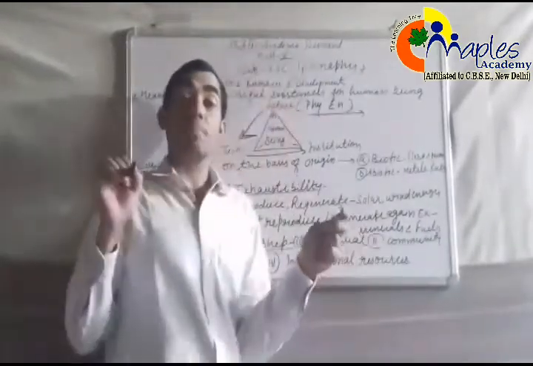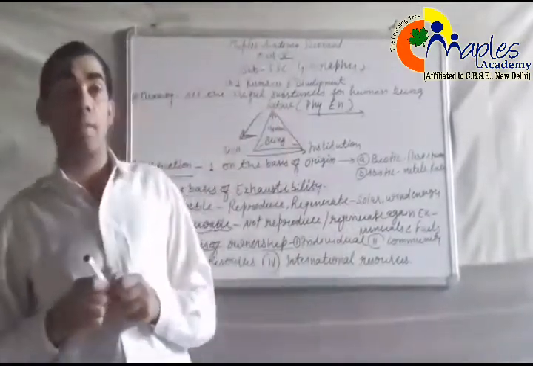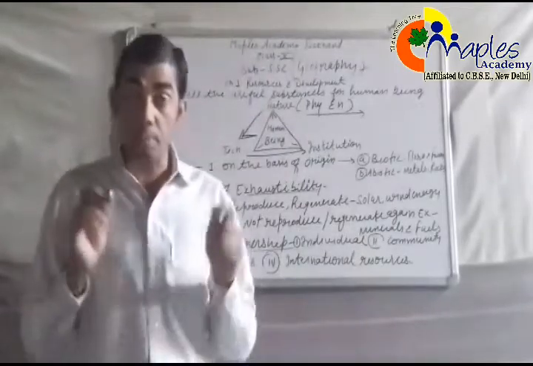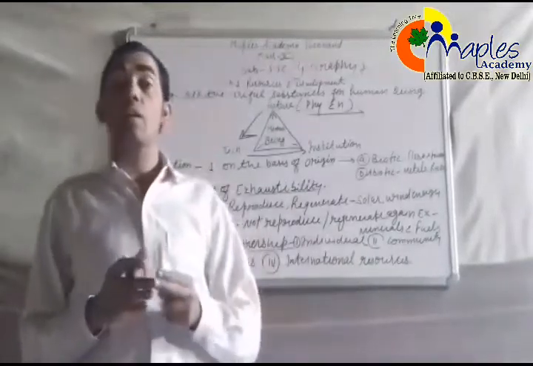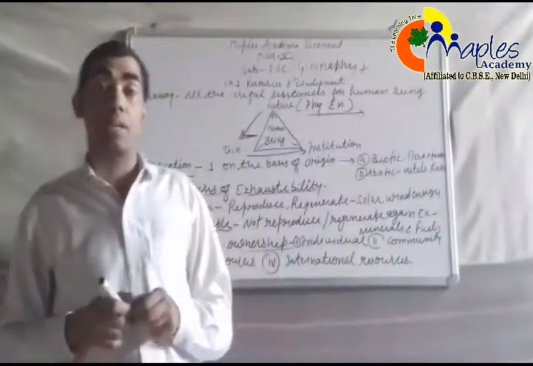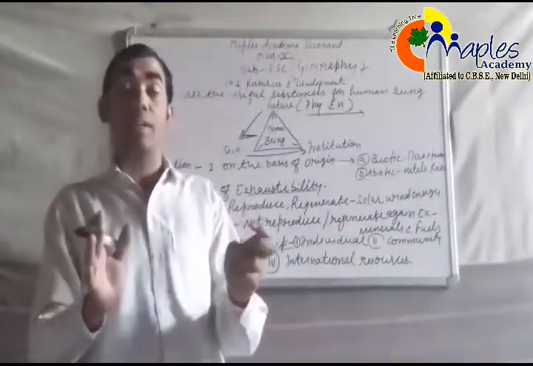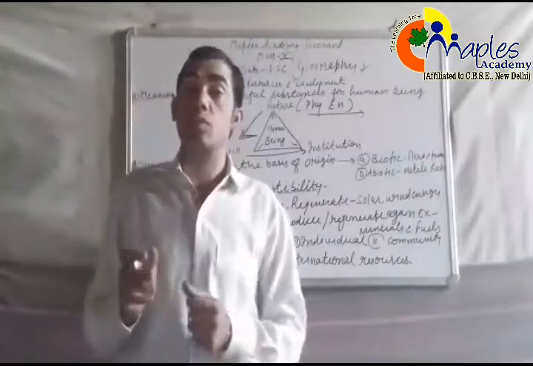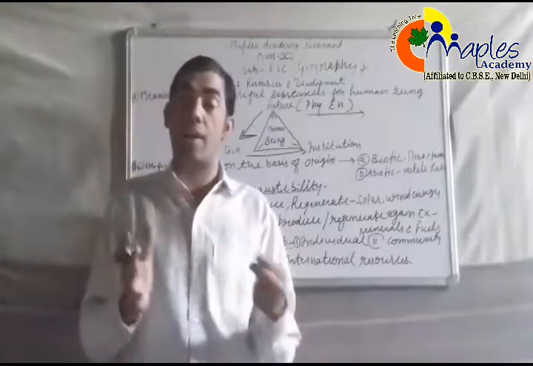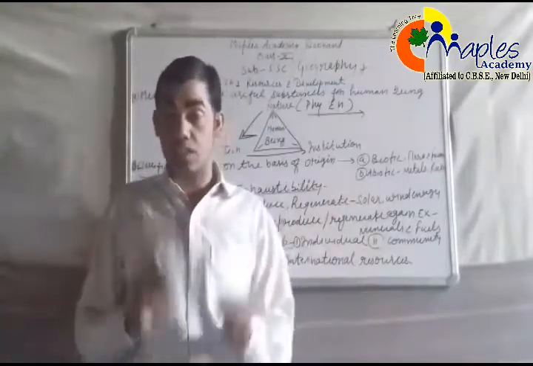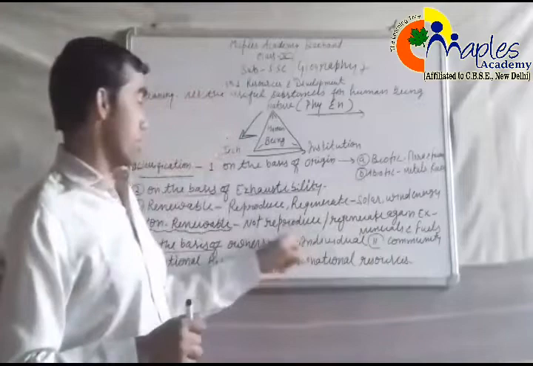Individual resources are those resources which are owned and controlled by a person, an individual, or a group of individuals. For example, if a farmer has his own field, this is the resource of an individual. Any plot, any soap, any bike, car, etc. These things are called individual resources.